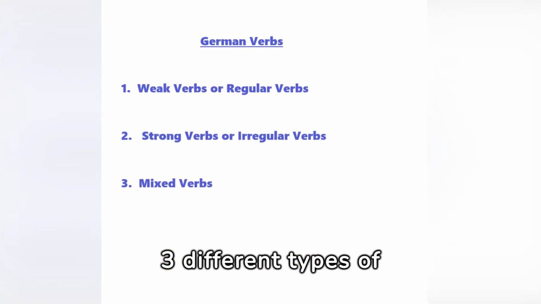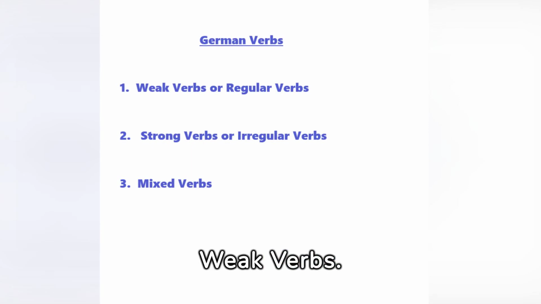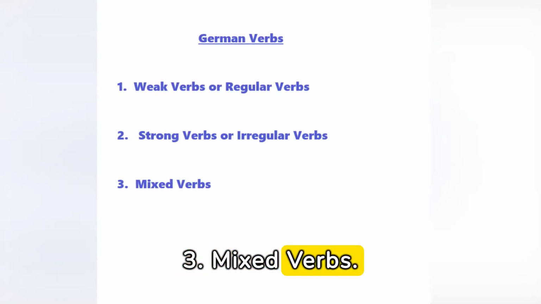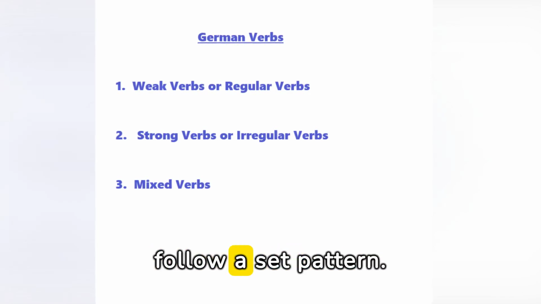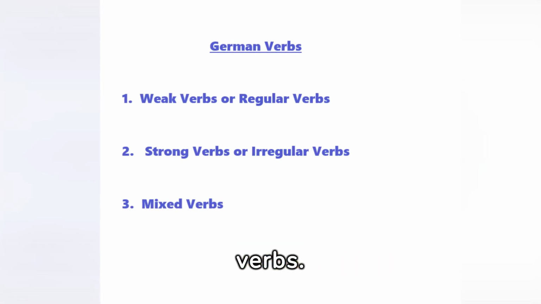3 different types of verbs in the German language. 1. Weak verbs. 2. Strong verbs. 3. Mixed verbs. Weak verbs follow a set pattern. These verbs may also be called regular verbs.